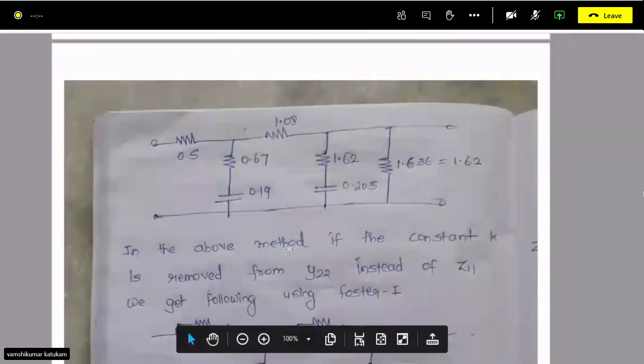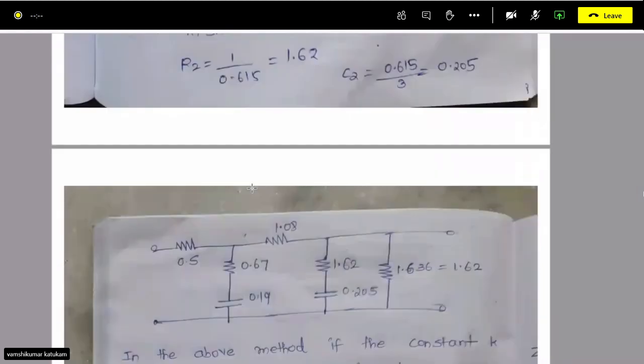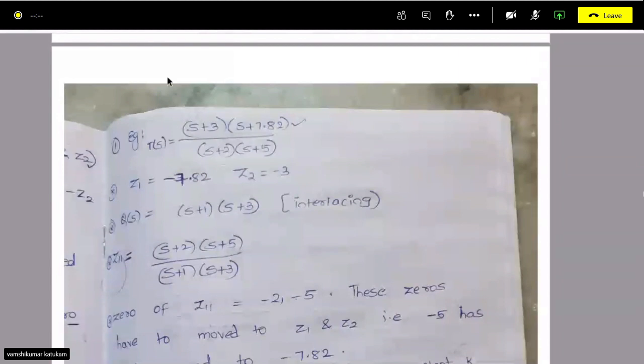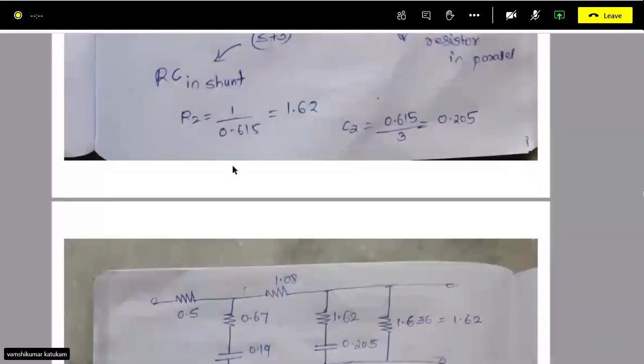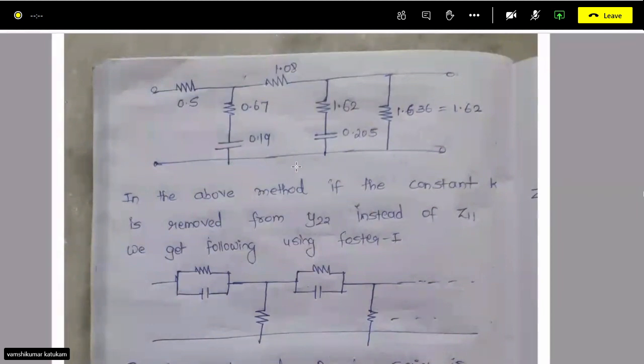So here, talking about k, suppose in the given function there is a k multiplied. That k can be obtained by comparing this transfer function with whatever the network transfer function you have here, v2 upon v1, and you get the k value, right? So this is one way of realizing.